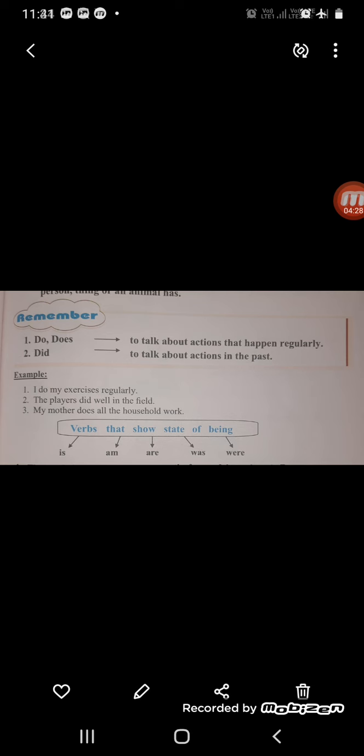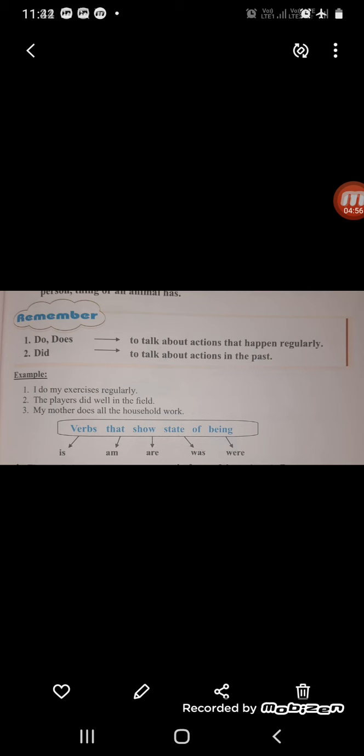And was and were. Now was and were are used for past tense. Whatever action has already happened, we use was and were. Okay, so was and were are used in the past tense, was for singular and were for plural. So is that clear, children? So verbs that show the state of being are is, am, are, was, were.